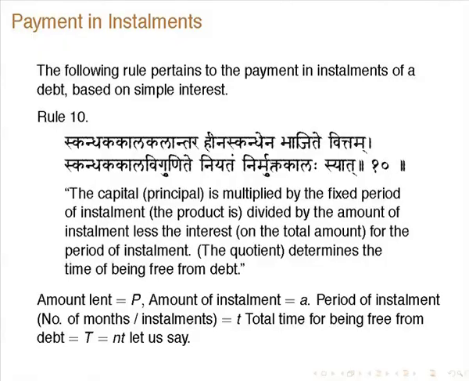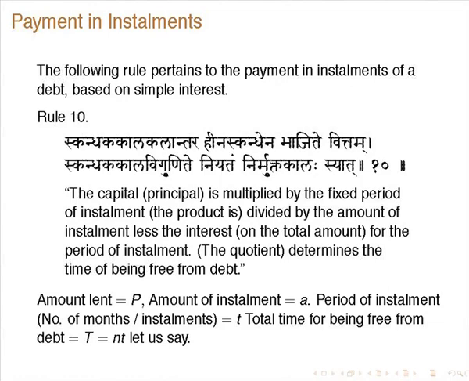He says the capital is multiplied by the fixed period of installment and divided by the amount of installment less the interest. The quotient determines the time of being free from debt. So, this is what the verse says. Suppose the amount lent is P, the amount of installment is A, and the period of installment is the number of months per installment. He may pay once in 2 months or once in 3 months, whatever it is, that be T, and the total time for being free from debt is capital T, NT let us say.